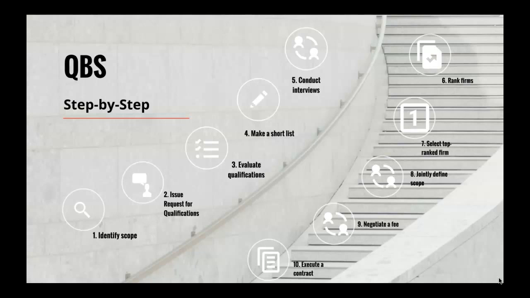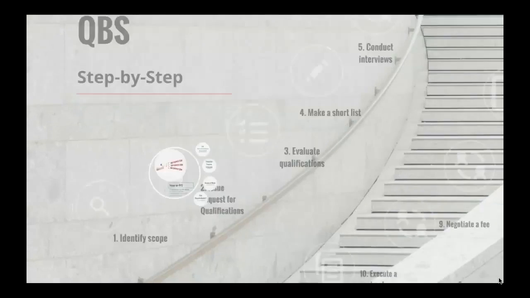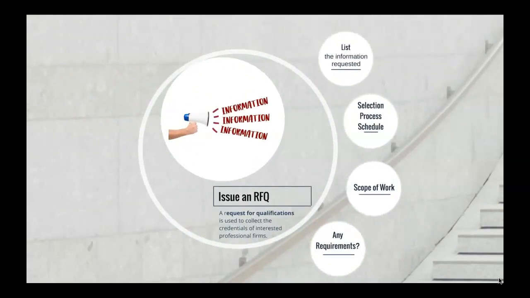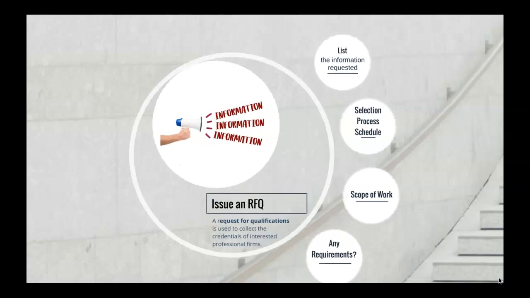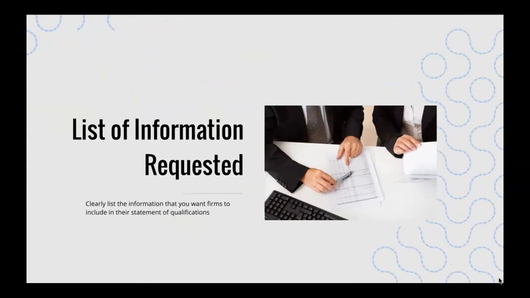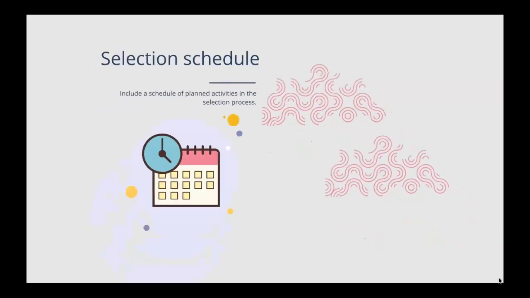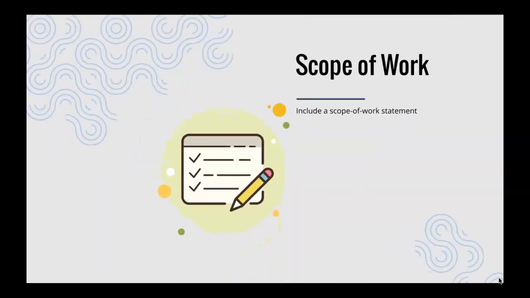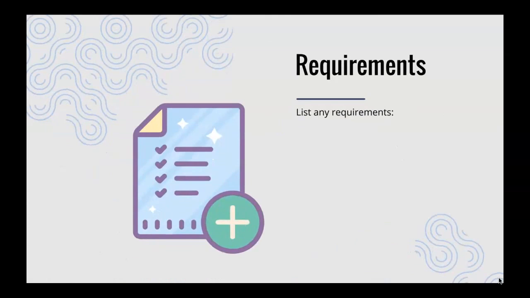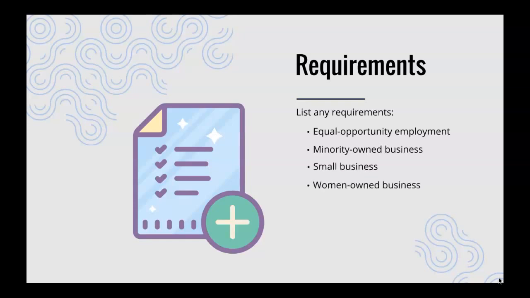When the list of firms is compiled, the owner should send the following material to the firms: a memo to all firms invited to submit statements of qualification, a list of information that should be included with the firm's statements of qualifications, a schedule of planned activities in the selection process, a scope of work statement, and any requirements for equal opportunity employment, minority business, small business, and women-owned business participation.